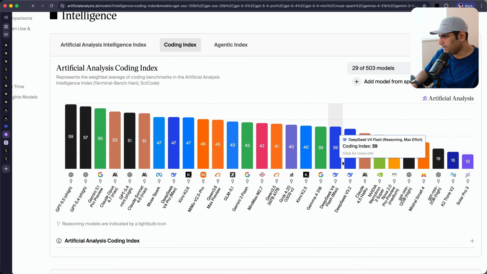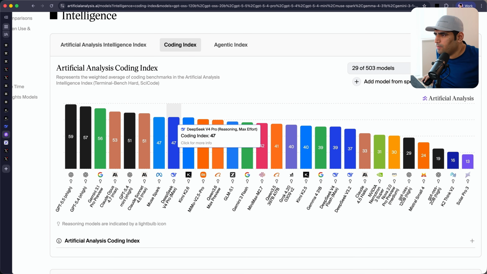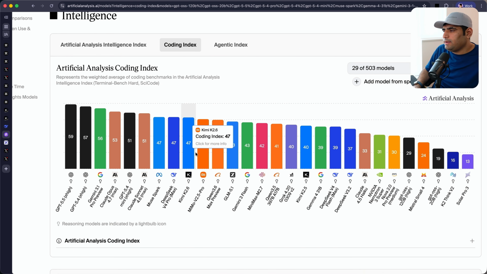So if you have only used Kimi K2.5, this is the worldview you have. And also, if you have used it in the raw form, not the quantized version, right? Kimi K2.6 is much better, right? A whole lot better. And then there is DeepSeek V4 Pro. I think DeepSeek V4 Pro and Kimi K2.6 are almost the same.